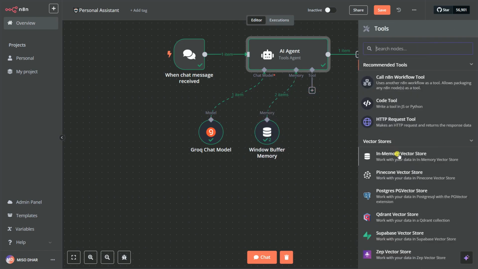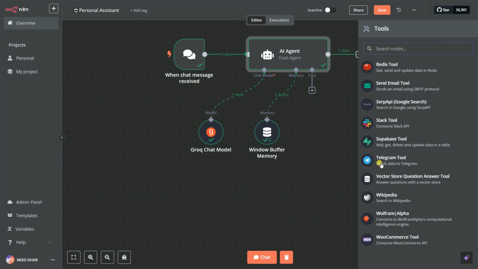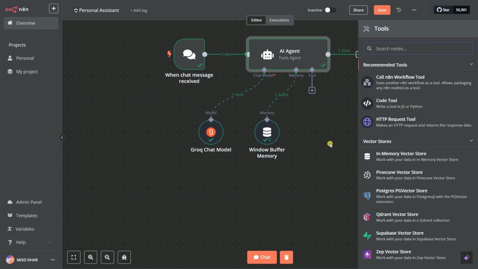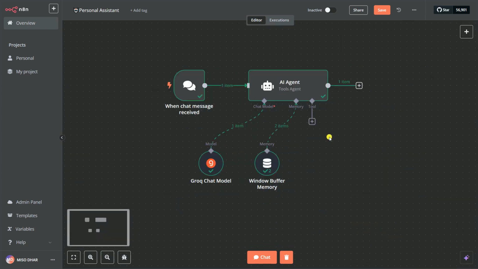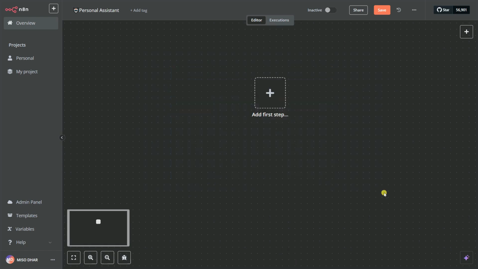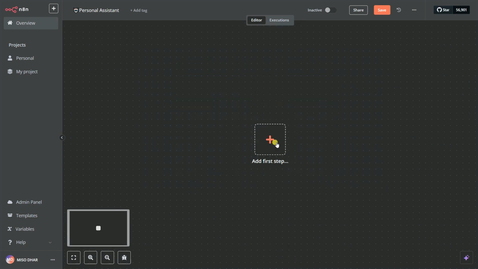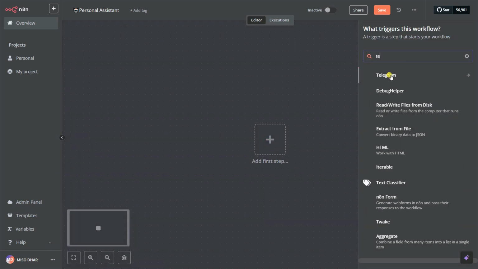You can add tools here as well, like your calculator tool, but it's better we create it for the Telegram bot, because you can interact with the Telegram bot for mental health support, for YouTube videos, as well as for travel guidelines. So I'm simply going to remove all of the workspace because it's not needed at all. We're going to create it from scratch. So I'm going to click here and search for Telegram.